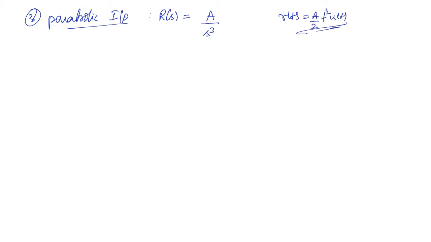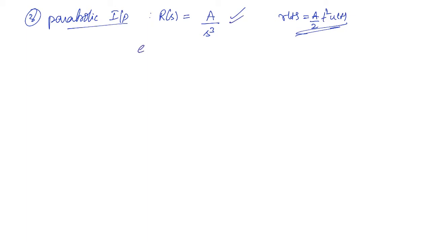Next we will see the parabolic input. For a parabolic input we found the Laplace transform to be A by s cubed. For this we took the time domain function as A by 2 times t squared u(t), so R(s) is equal to A by s cubed.